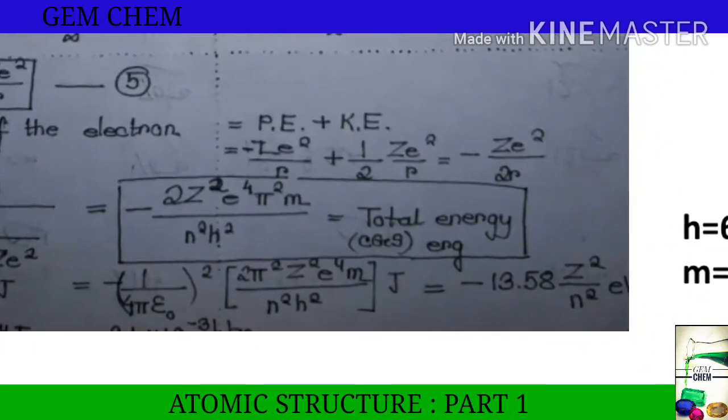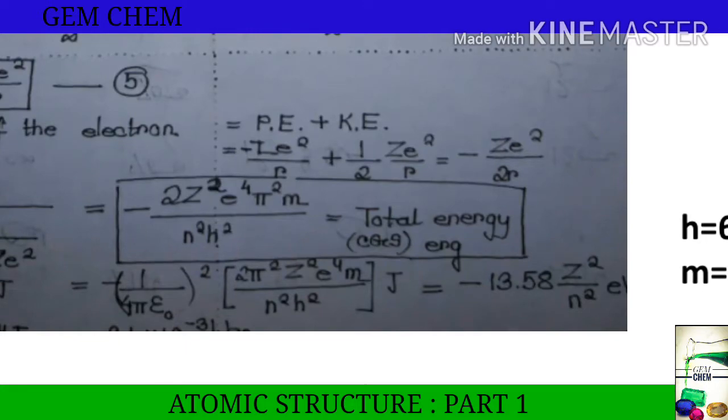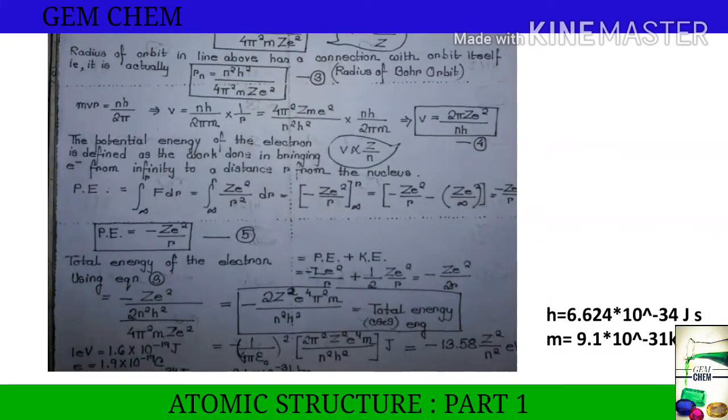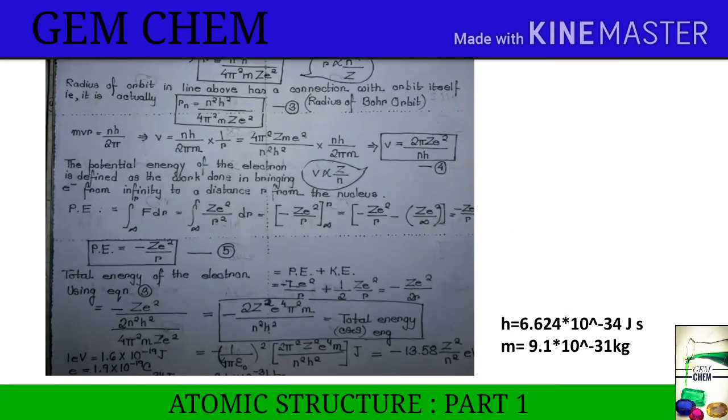So we get the value of the energy: minus 13.58 z square by n square in electron volts. It is important to understand that the unit is electron volt.